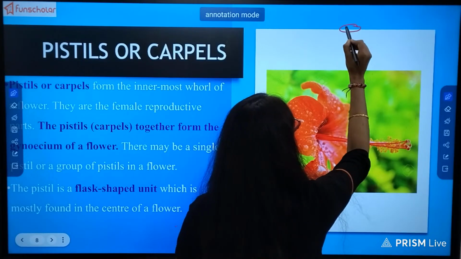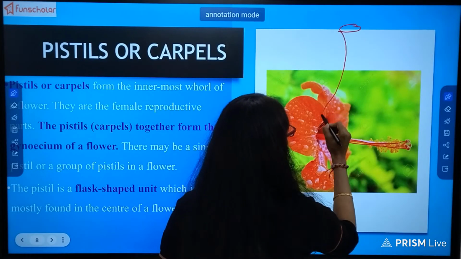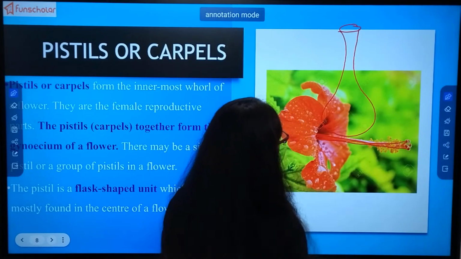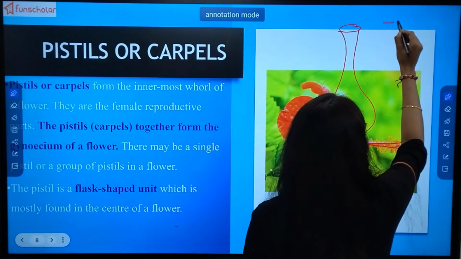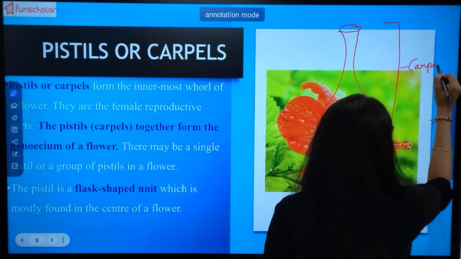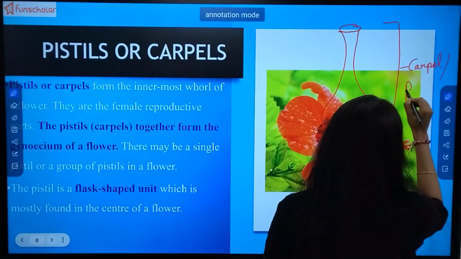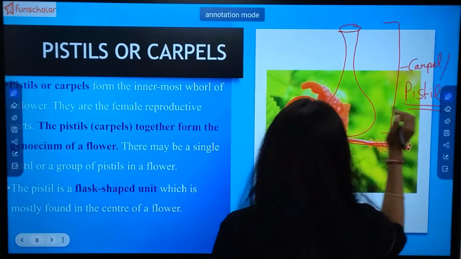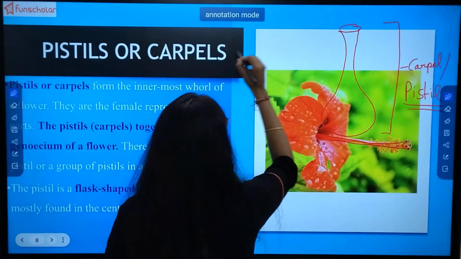Let me draw it for you. This is what? Carpel or pistil. This is the female part of the flower.